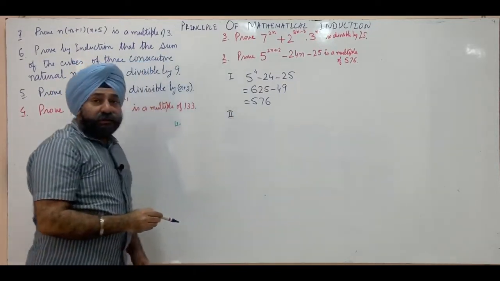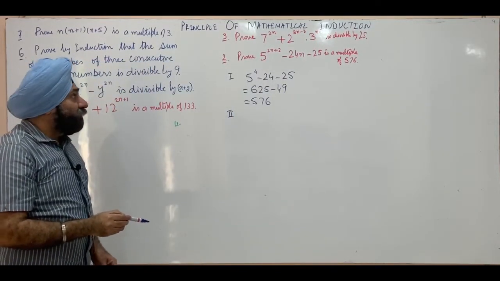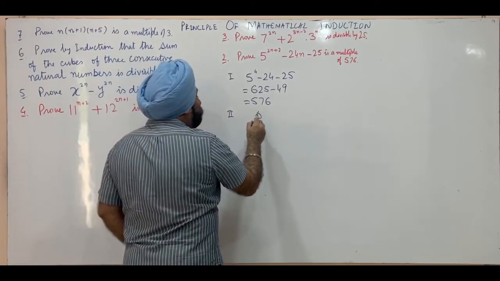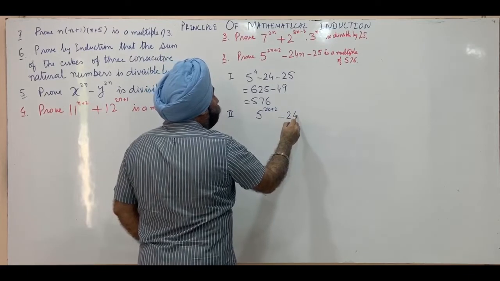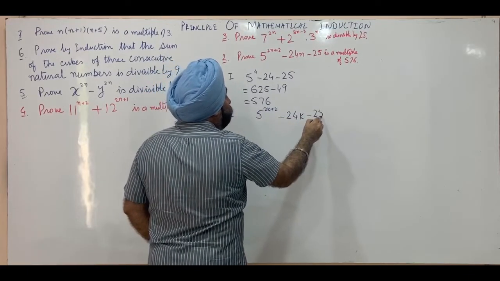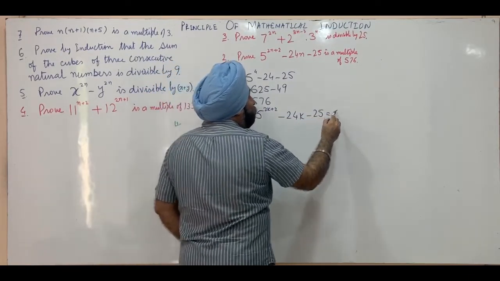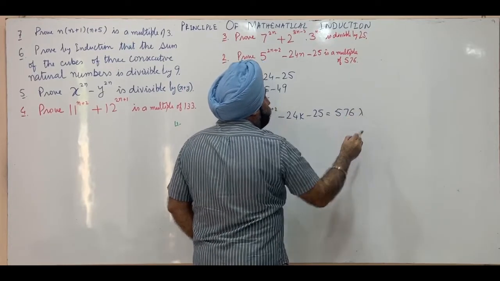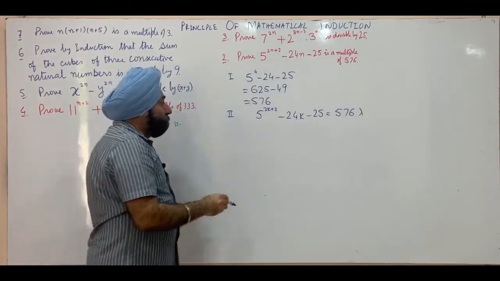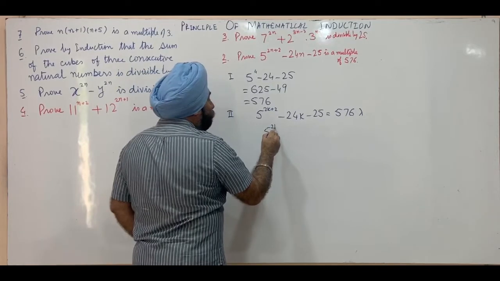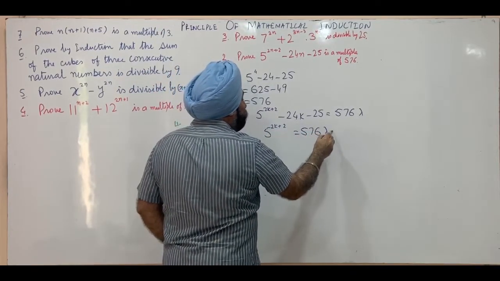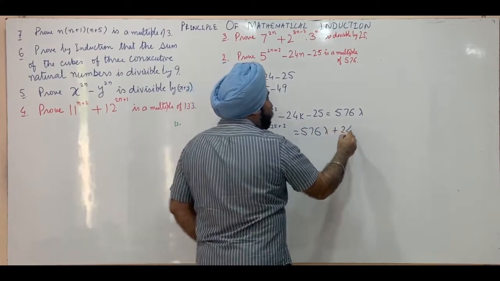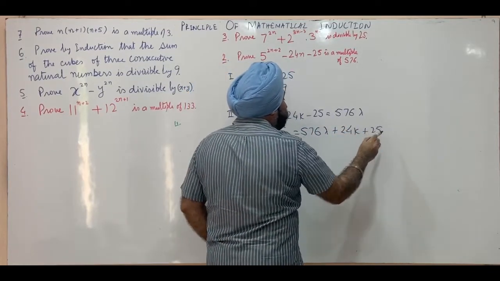Second step, we assume the result true for n is equal to k. That's 5 raised to 2k plus 2 minus 24k minus 25 is equal to 576 into lambda. This gives us 5 raised to 2k plus 2 as 576 lambda plus 24k plus 25.